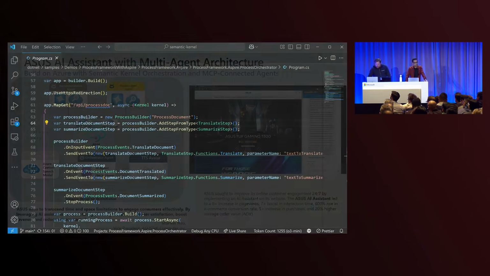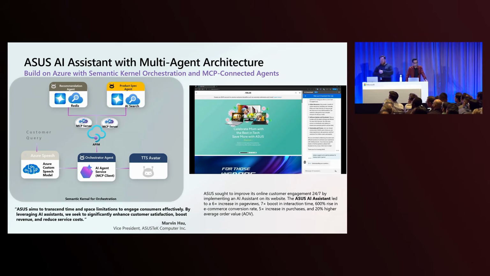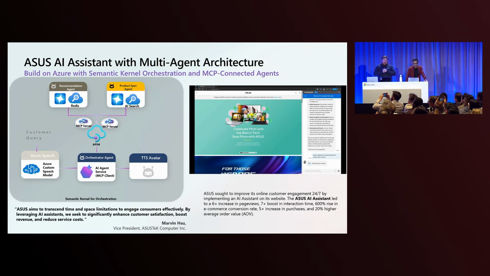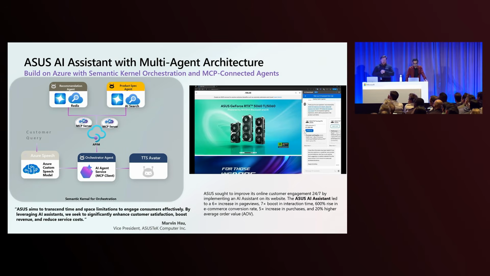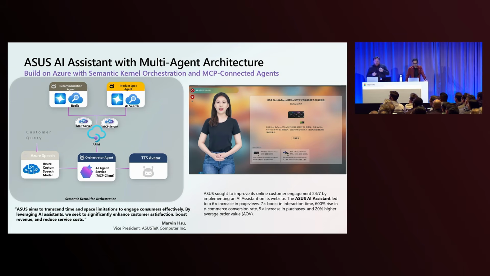Okay, I do want to talk about a customer, ASUS, who kindly provided us a case study where they've been able to build an assistant using Azure OpenAI Service and PTUs to provision their assistant. And now their next generation assistant they're working on uses Semantic Kernel and Agent Service and actually voice agents to create an interactive flow.